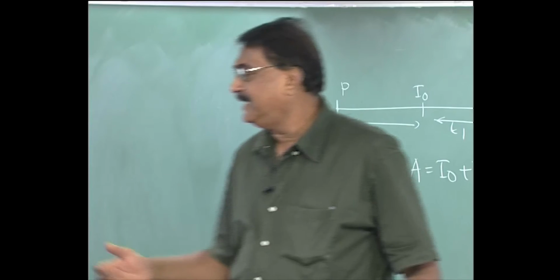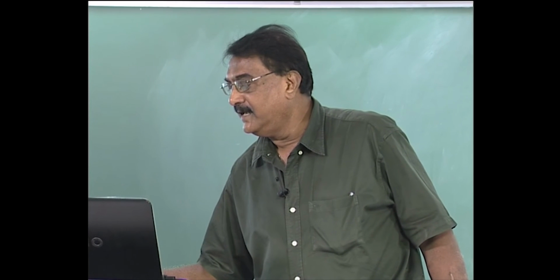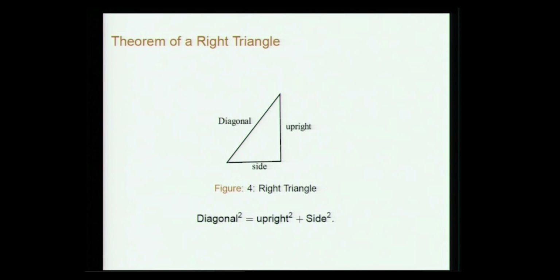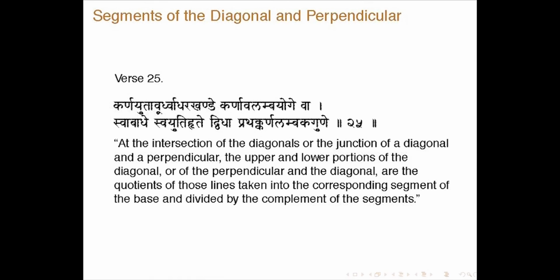So, you are expressing it this way: the diagonal is found from the upright and side, or the side is found from the upright and diagonal, and so on, but the essential result is that the diagonal square is the upright square plus the side square. Then he talks about the segments of the diagonal and the perpendicular.